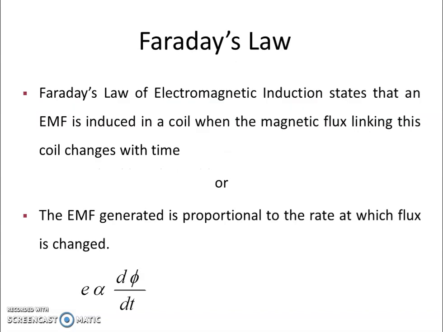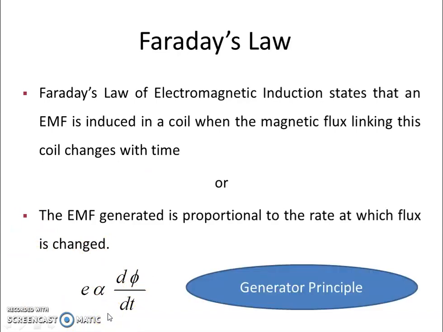It says that EMF gets induced whenever the magnetic flux links with the coil and changes with time. In other words, the EMF generated in any conductor is proportional to the rate of change of flux. Hence, the EMF induced is proportional to d phi by dt, which is the rate of change of flux with respect to time.